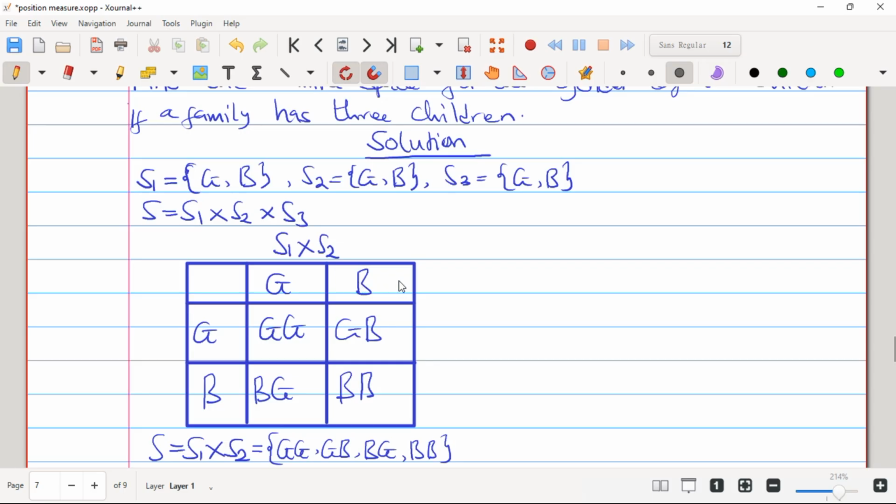The first row will be for what? The second child, that's a girl and a boy, right? So let's multiply. When you multiply this by this, you are going to get a girl. When you multiply this by this, you are going to get a girl, boy. When you multiply this by that, you are going to get a boy, girl. When you multiply this by that, you are going to get a boy, boy, right?